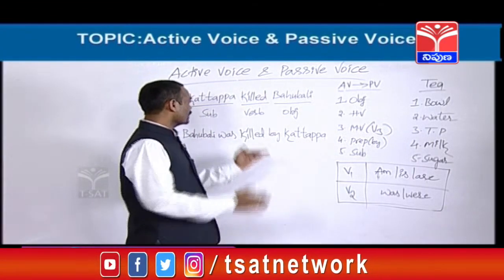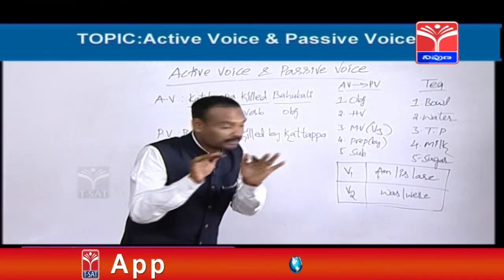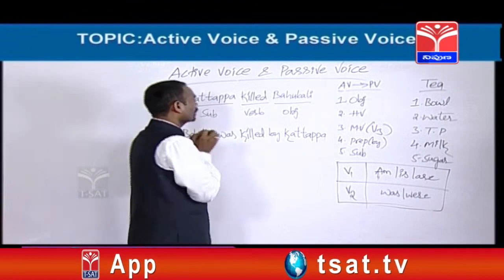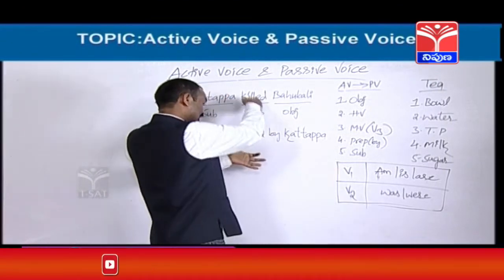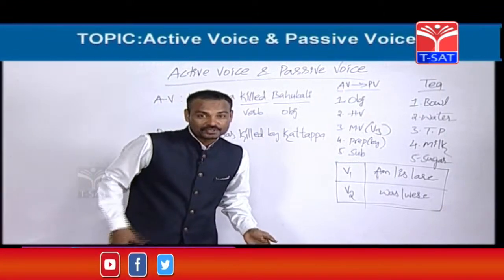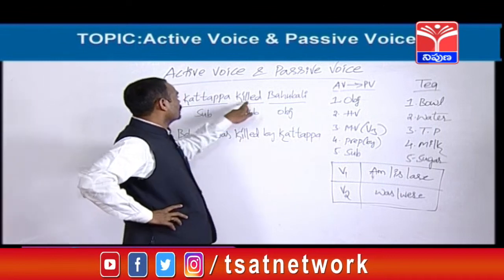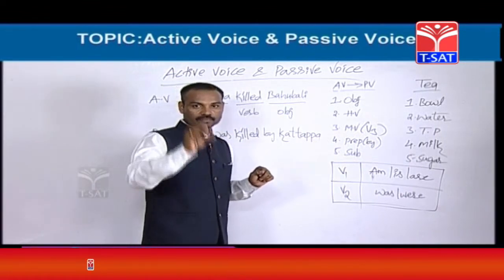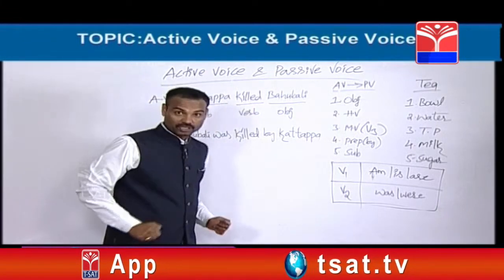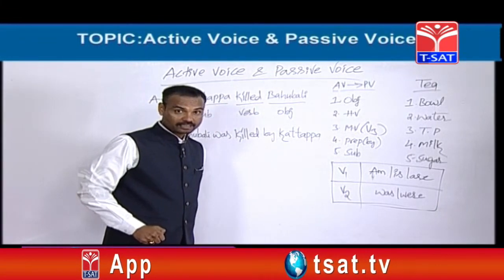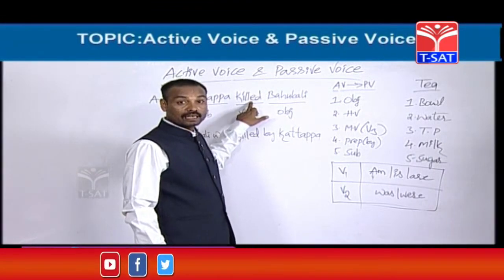So in the given activize, at least you should be able to find out where is the verb. Come on, tell me friends, where is the verb? Kattappa is not verb and Bahubali is also not verb. See, killed, it is a verb. So you came to know which is called verb and where is the verb. So killed is the verb. Friends, if you want to know which is called object, you should ask a question. Whom? Whom did he kill?